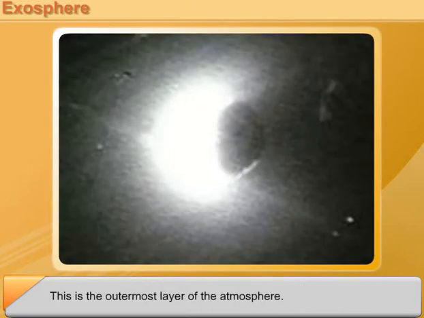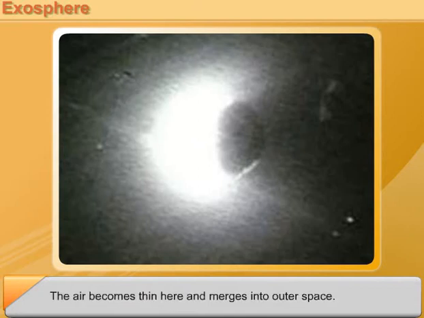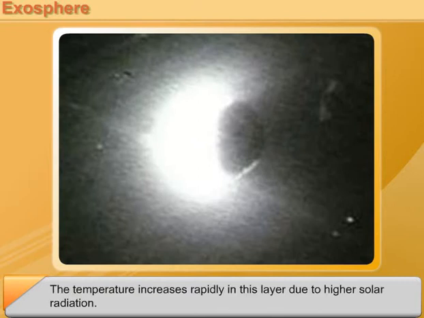Exosphere. This is the outermost layer of the atmosphere. The air becomes thin here and merges into outer space. The temperature increases rapidly in this layer due to higher solar radiation.